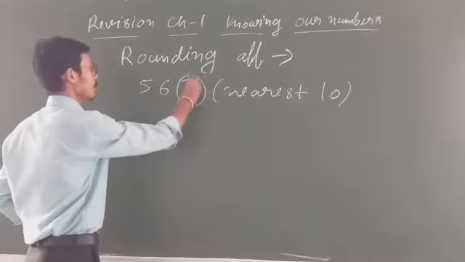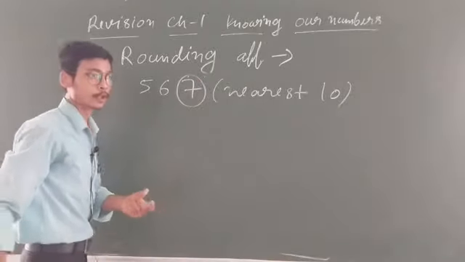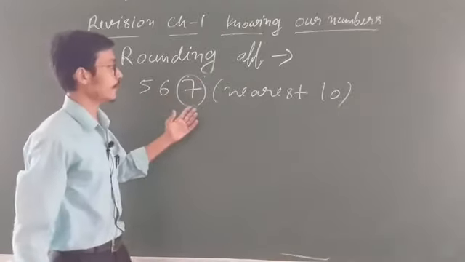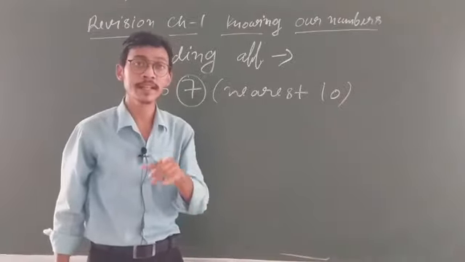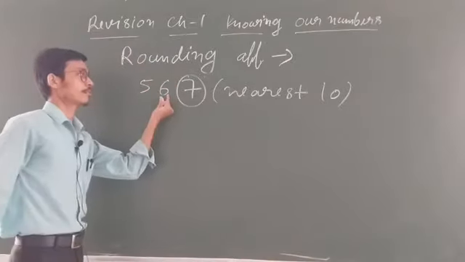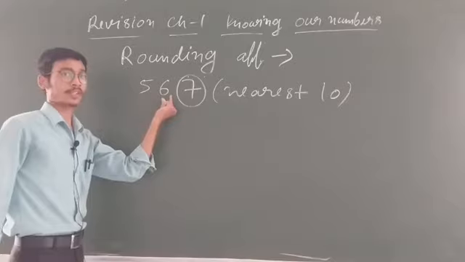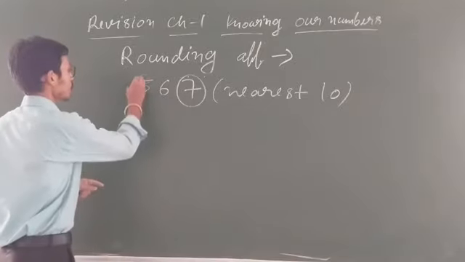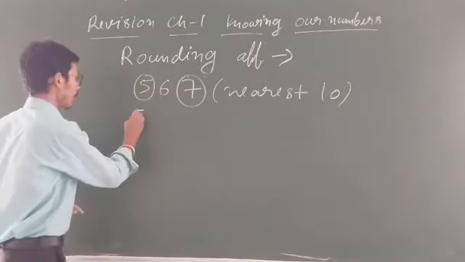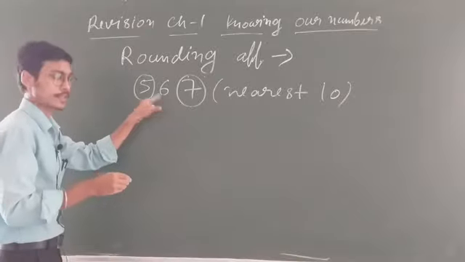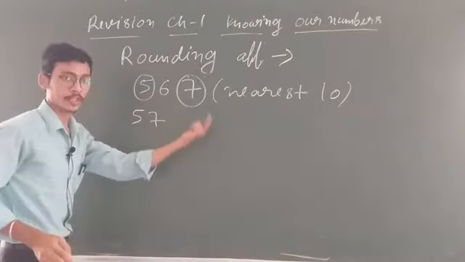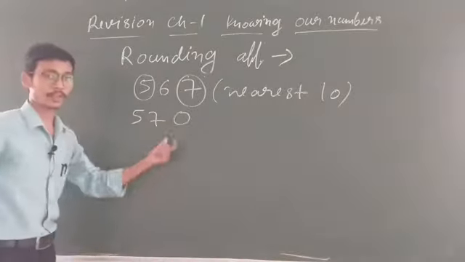So you know that 7 is greater than 5. What I explained: if the digit is greater than 5 or equal to 5, you will increase one number to this one, which means nearest 10. This is nearest 10, so this will become what? And this one remains the same, so you will write down 5, this will become 7, and this will become 0. So this is our answer.